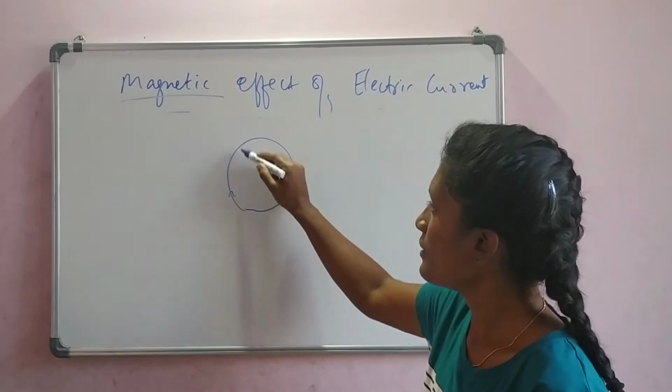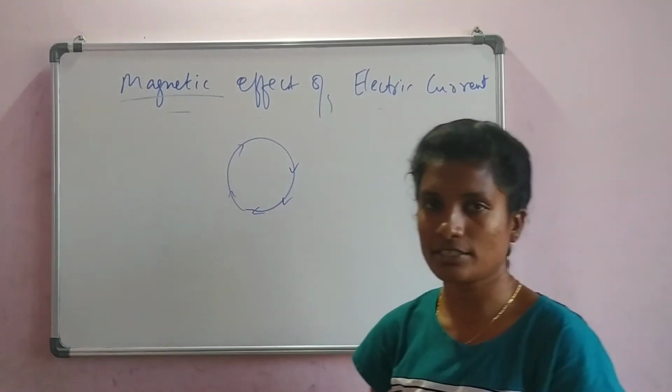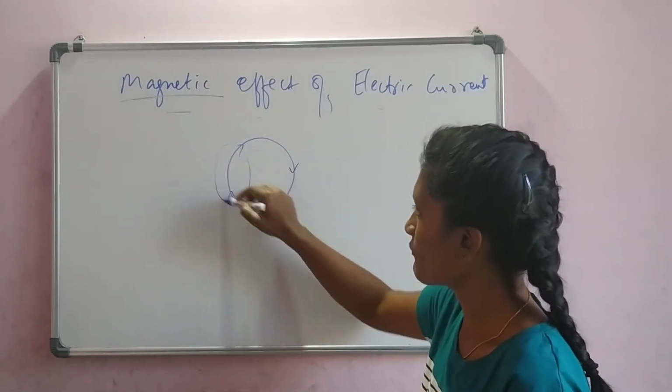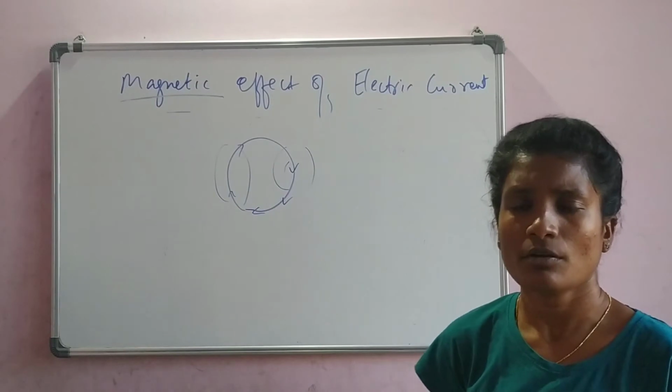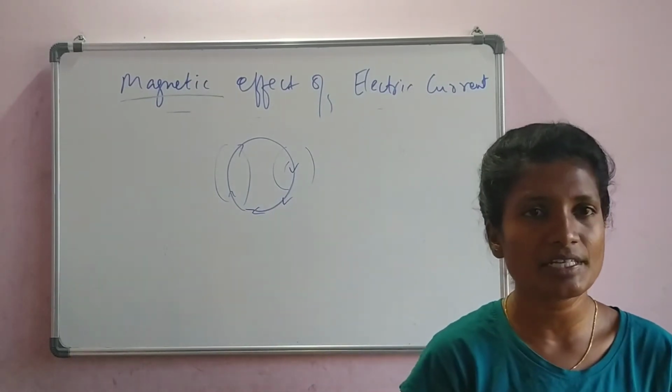So what I made in this loop structure, I supplied the electric current. So it created the magnetic field around, everything is done. But what is the pole of this magnet now? Pole means the north and south pole.